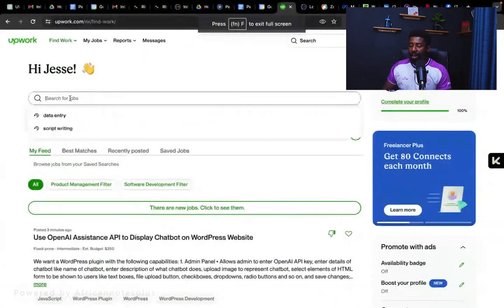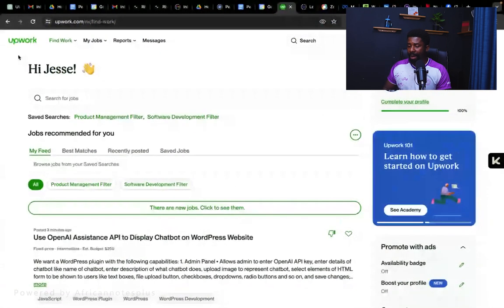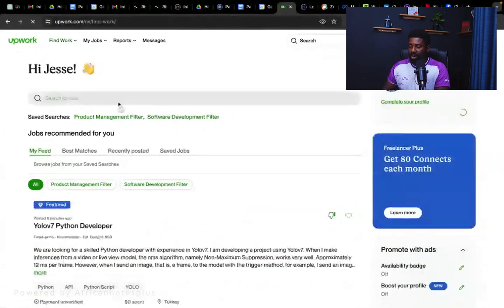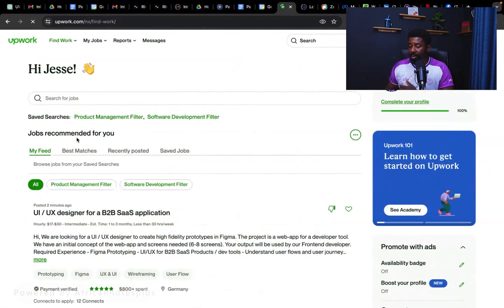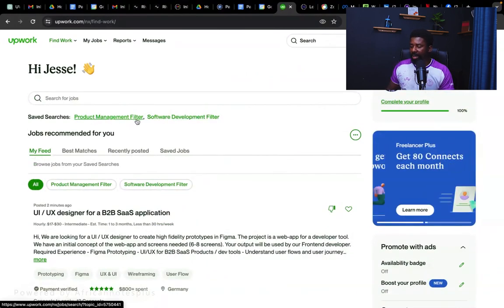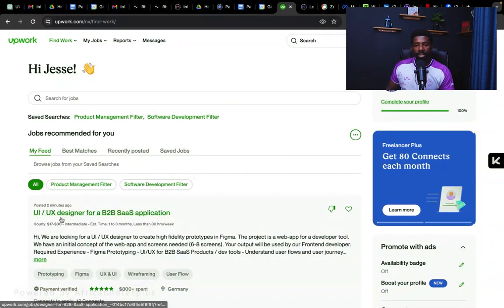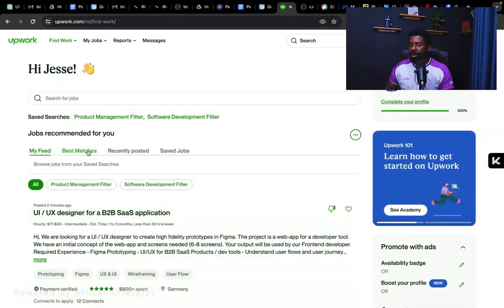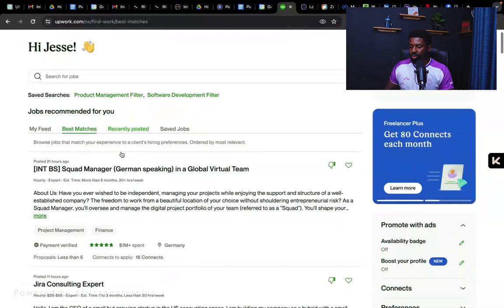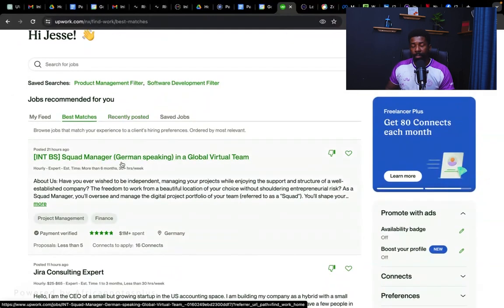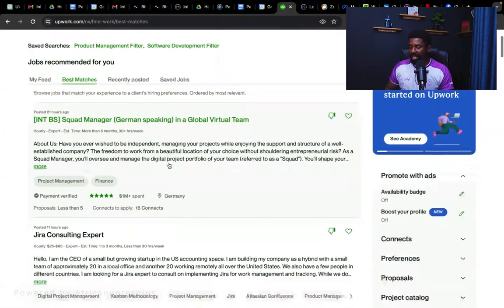So basically, if I'm looking for a data entry job, even though I am not a data entry clerk, I can still search for a job which is related to data entry. If you've already gotten a job on the platform, you can just create your own filter. For me, I have these filters, which are a product management filter and a software development filter. So normally on my feed, they share software development jobs with me, but I can look at best match, which also shows me jobs that are project management or product management jobs.